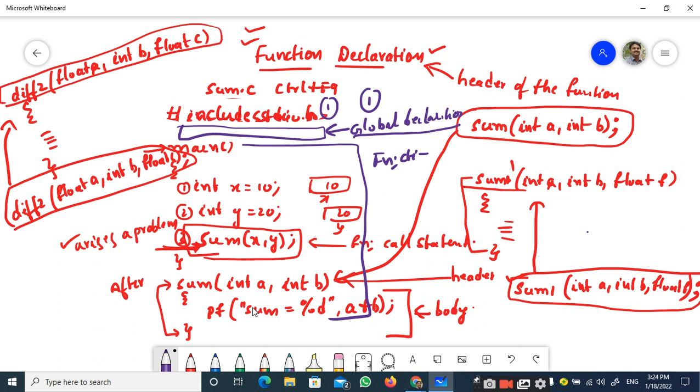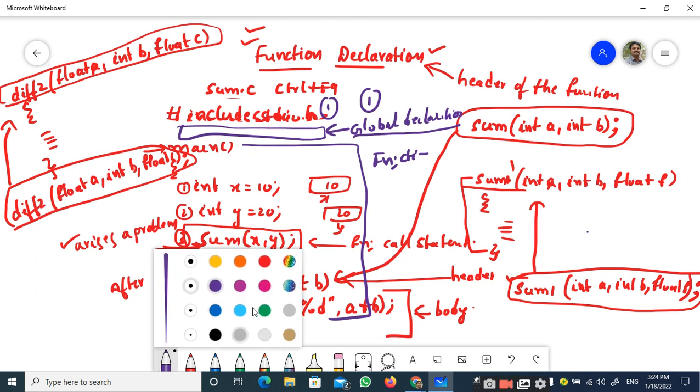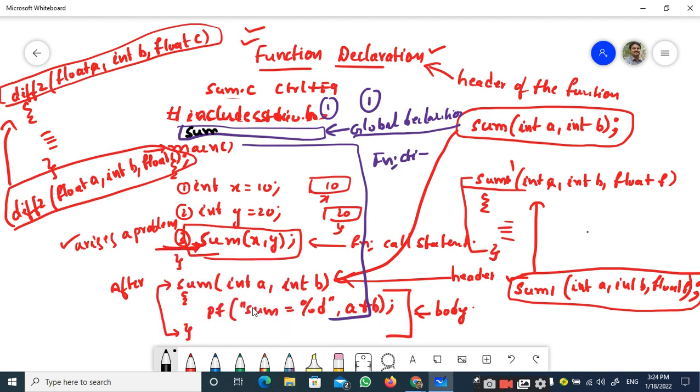If I want to make the compiler know about this function sum before the function call, I have to declare this function in the global declaration section. Let me write here. I have to write it as sum(int a, int b), and you have to end it with a semicolon. This becomes the function declaration.